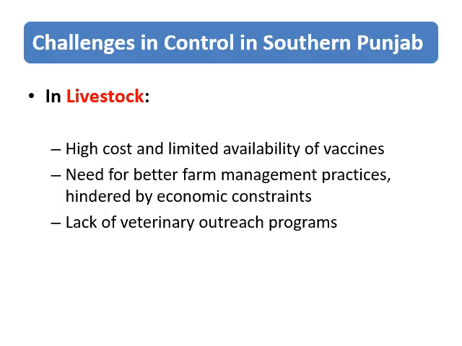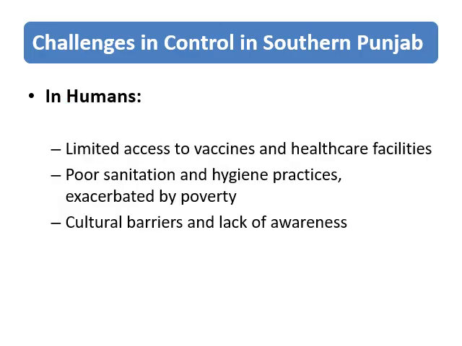Challenges in managing rotavirus in livestock include the high cost and limited availability of vaccines, poor farm management practices due to economic constraints, and the lack of veterinary outreach programs. For human populations, the challenges include limited vaccines and healthcare facilities, poor sanitation and hygiene practices, and cultural barriers that limit awareness and preventive measures.